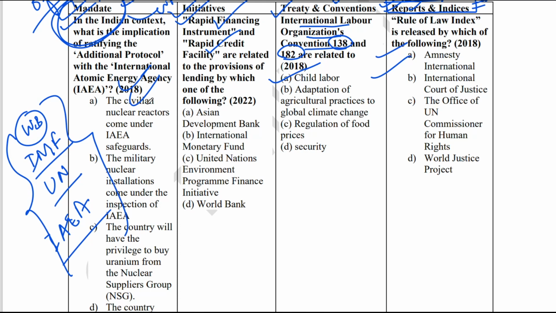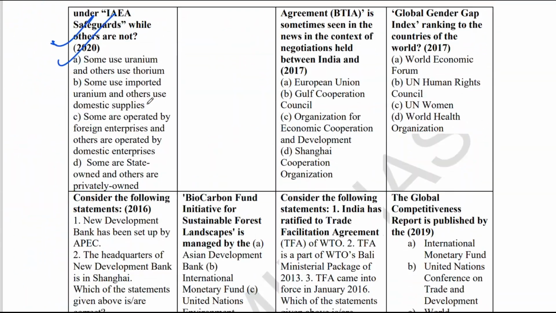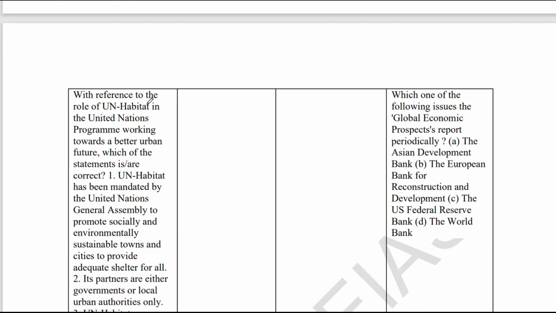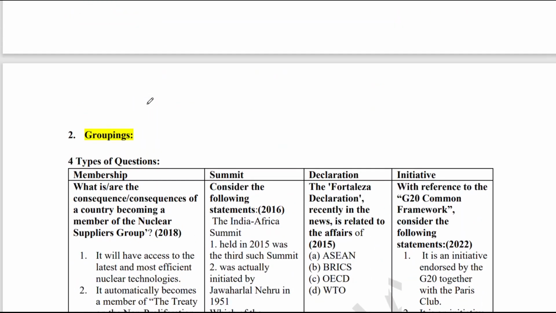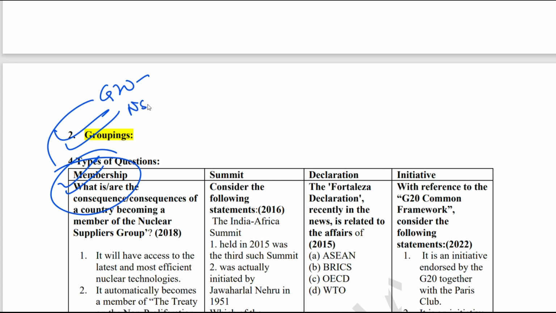So guys, please prepare all the dimensions as I have shown in this video. Next, coming to the second type of questions, the grouping based questions. In grouping based questions, you see there are 4 types of questions that have come. The first type, which is the most favorite, is membership based. They will simply say, for G20, who are the members, or for NSG, who are the members, or for the Shanghai Cooperation Organization, who are the members, or they can ask you whether India is a member of these organizations.